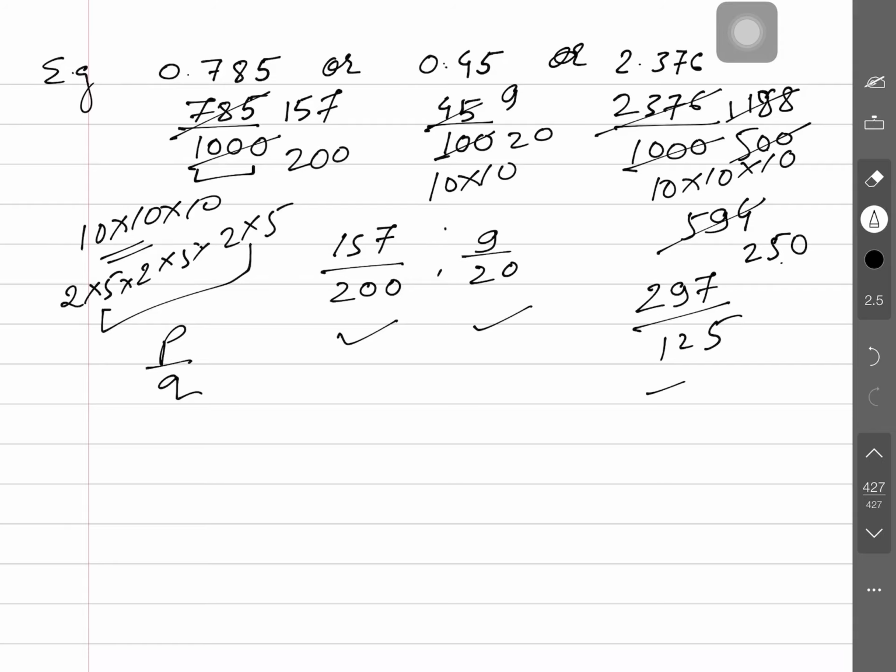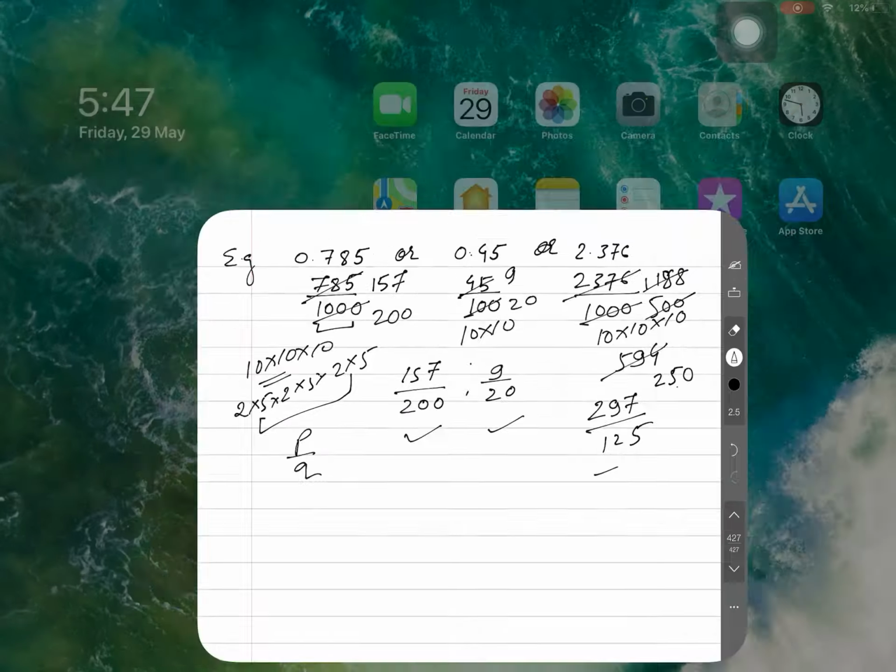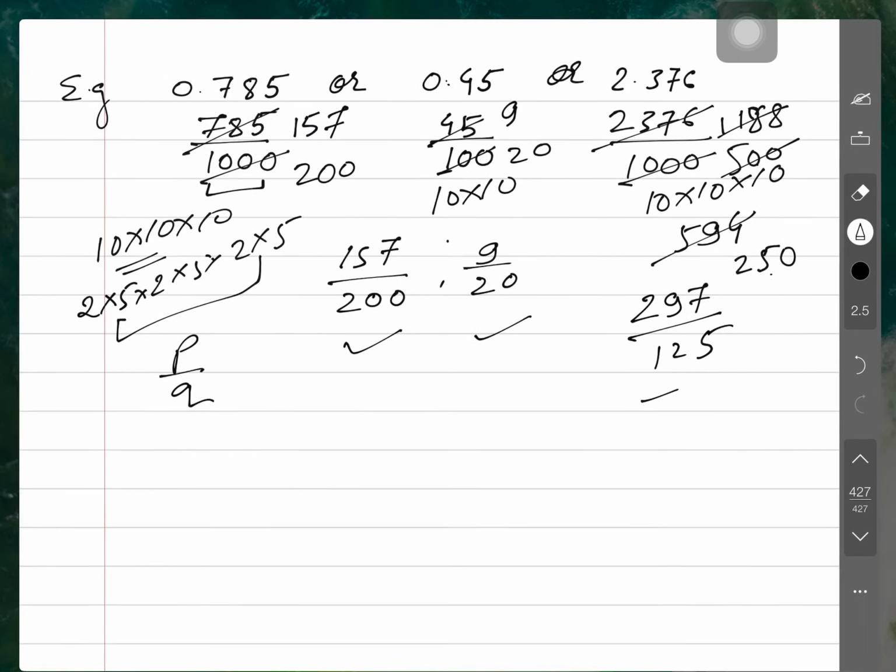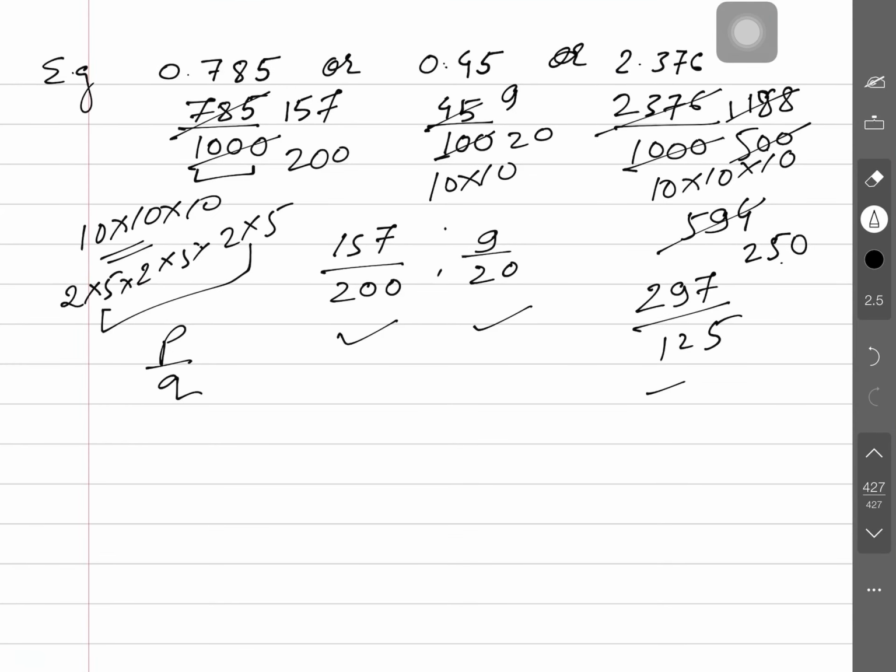So, what interesting is there? The question statement is saying x is a terminating decimal expansion, and if x is written in the p by q form, then q will be of the form. What form will q be of? This is q. So, here q is 200: 2, it shall be 100, 2, it shall be 50, then 2, furthermore 25, 5 and 5.